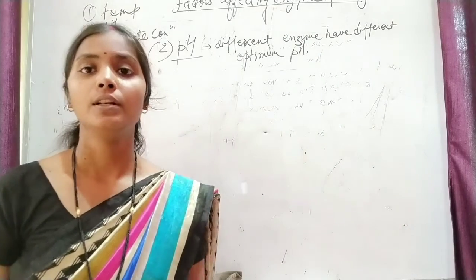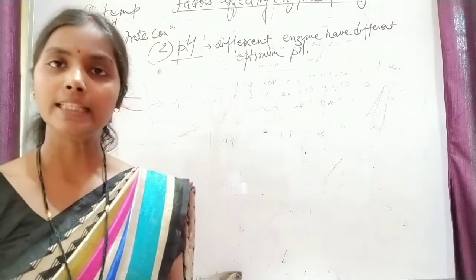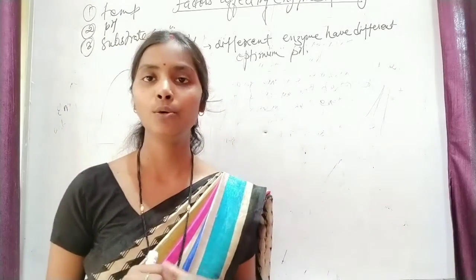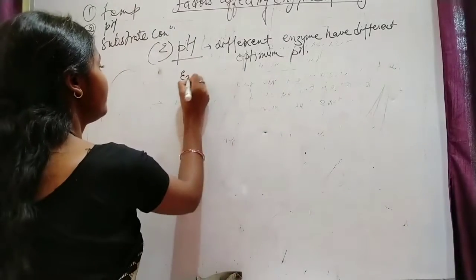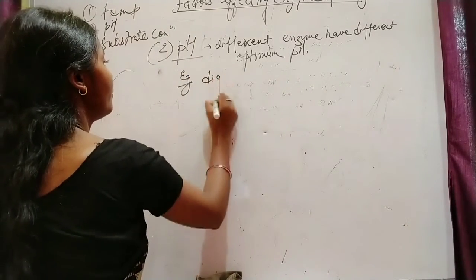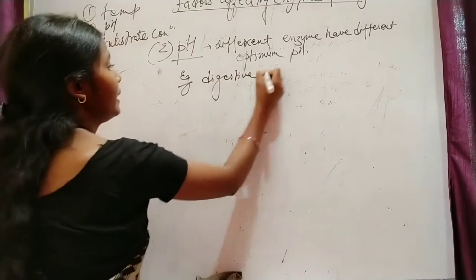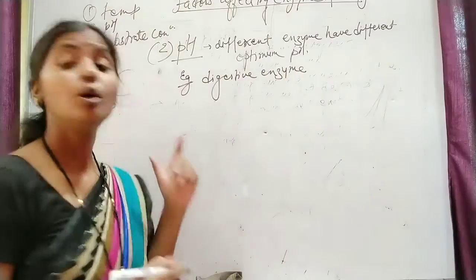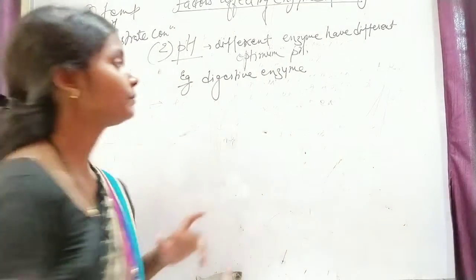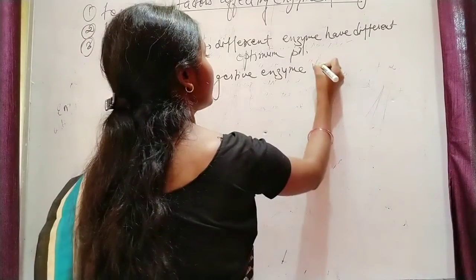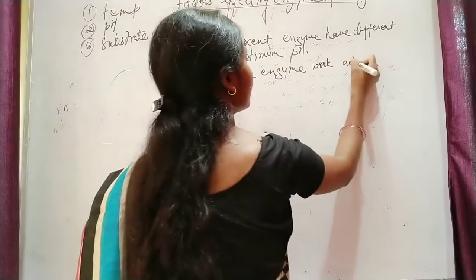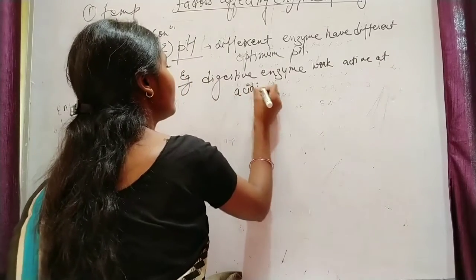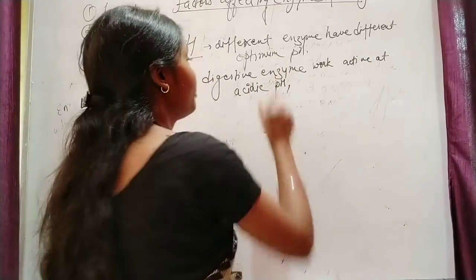For example, digestive enzymes work best, being more active, at acidic pH.